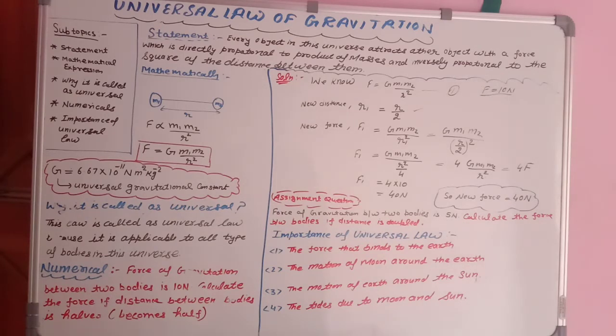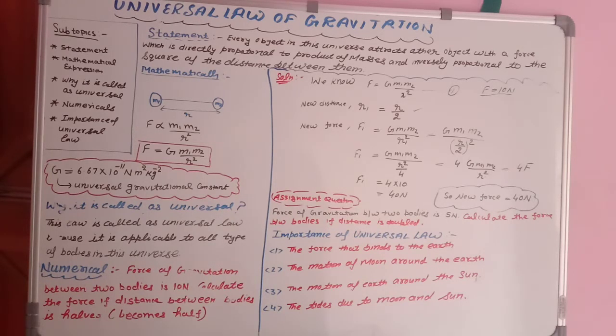Inversely proportional means if one thing is increasing, the second is decreasing. Whenever we say directly proportional, those quantities will come in the numerator, and inversely proportional quantities will come in the denominator.